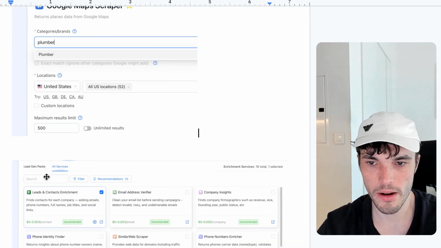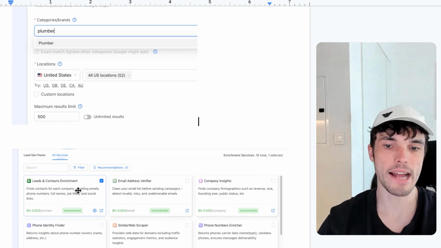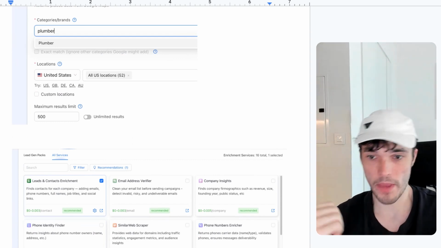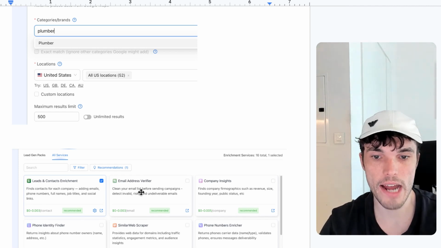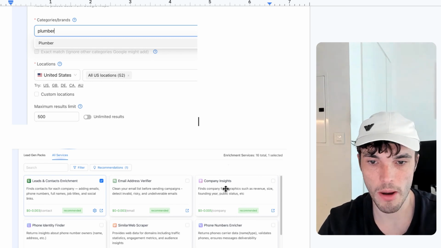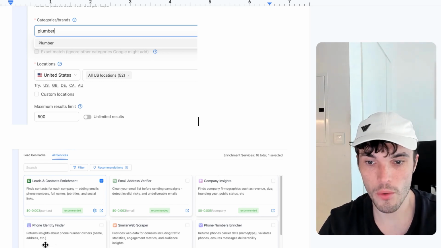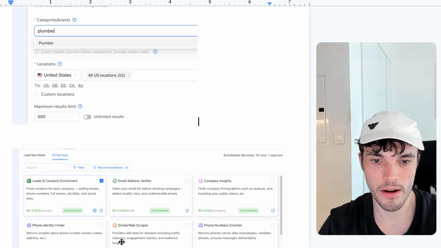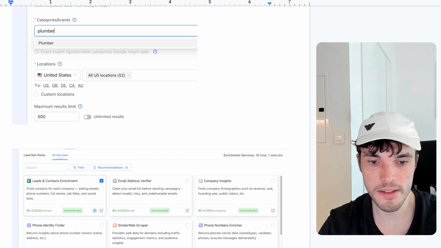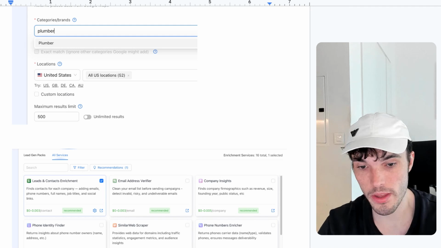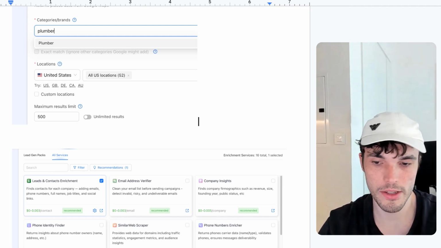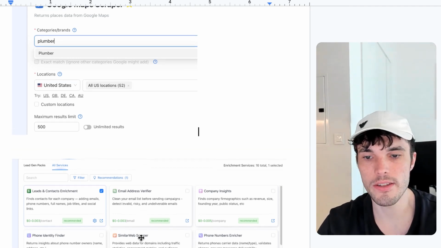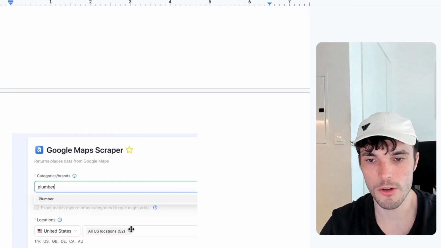And then also, at the bottom, you can basically add additional enrichment details. So again, as I mentioned, you can get the emails. You can also do direct email address verification. You can also get these company insights, as I mentioned, phone identity finder, SimilarWeb, so you can get stuff like traffic statistics and similar things to that. And they also have a built-in integration, so you can get the technology they're using on their websites and so on and so forth. So there's a lot of different interesting things that you can enrich this data with on Outscraper.